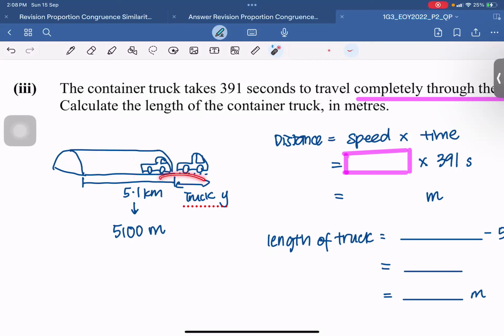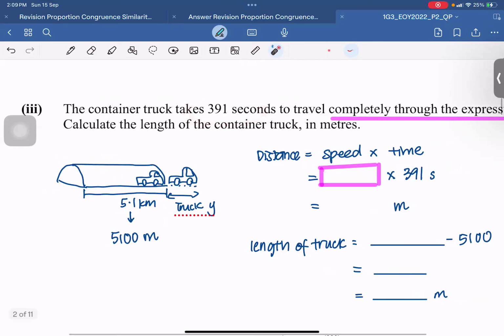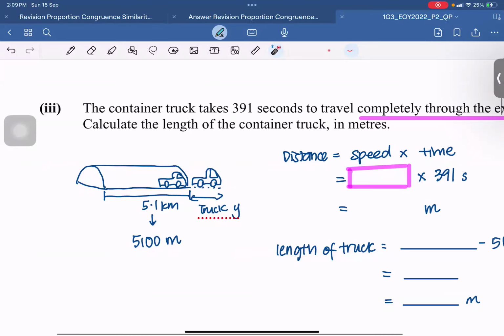It hasn't come out of it yet. So in this case, if I want to find the total time taken to completely travel through the whole expressway itself, that means you must exit the expressway. The body of the truck needs to exit the expressway. So in this case, the distance is actually the additional 5.1 kilometers with the length of the truck itself.